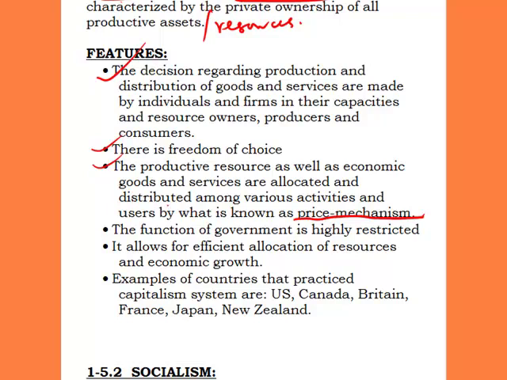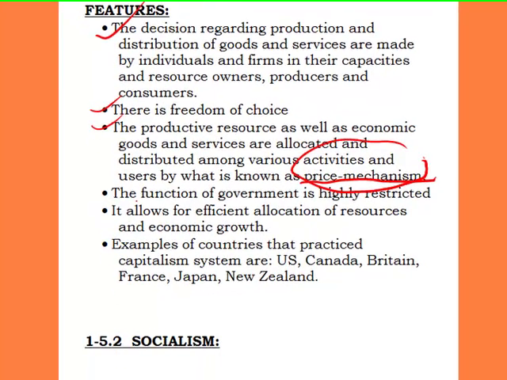It means the forces of demand and supply, which is termed price mechanism, is what determines how goods and services are allocated and distributed in that country. Price mechanism is the sole distributor and allocator of goods and services in that economy called capitalist economy. So price mechanism simply means the equilibrating mechanism of demand and supply, which determines how goods and services are allocated and distributed in an economy.